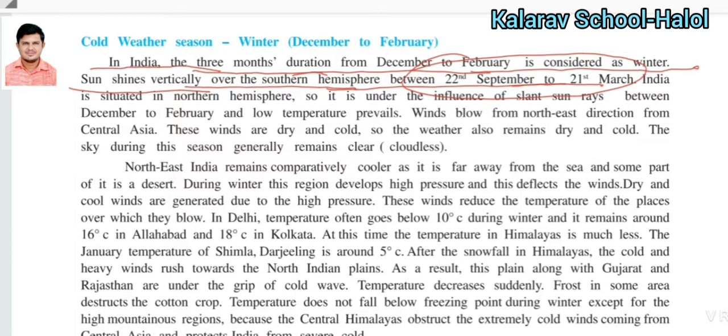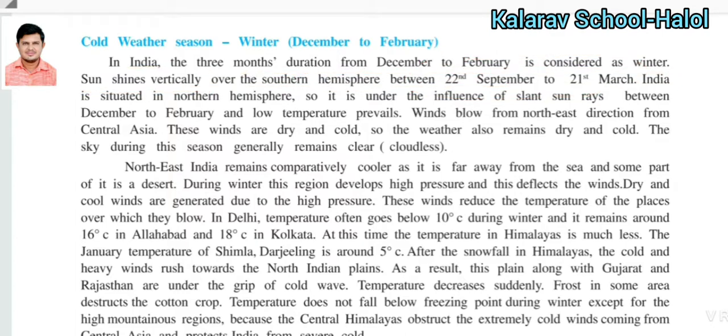India is situated in the northern hemisphere, so it is under the influence of slant sun rays. Slant sun rays fall on the northern hemisphere from 22nd September to 21st March, and between December and February low temperature prevails. That's why low temperature is felt in that area.